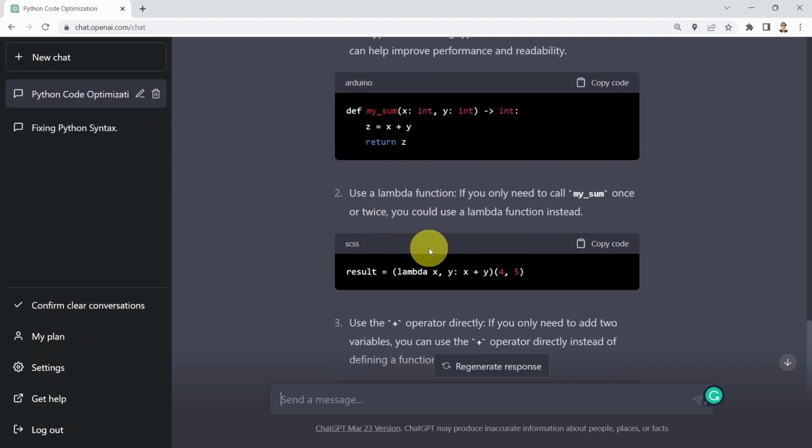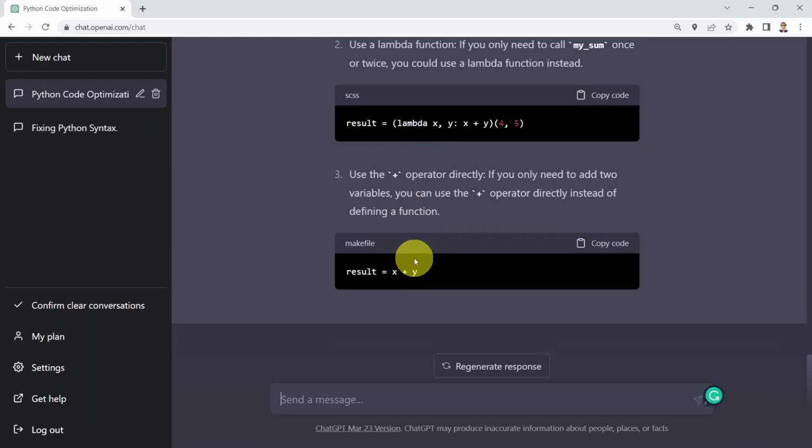So instead of defining a regular Python function and then calling that function, here we're using a lambda function instead. And that is going to generate a more efficient code in one single line of code. And then here it's showing you to use the plus operator directly.